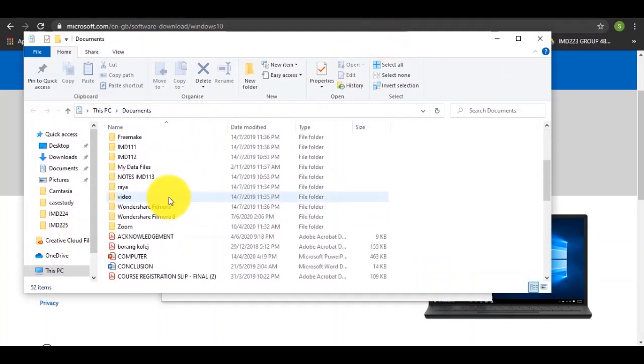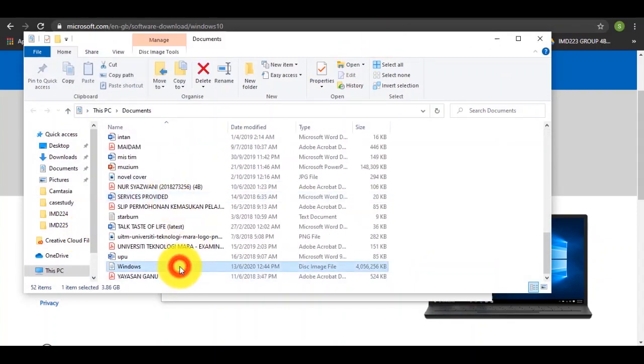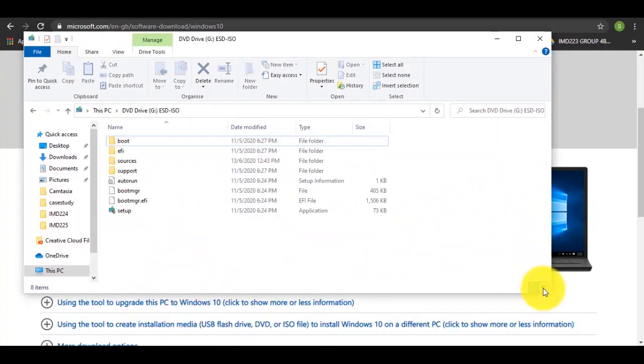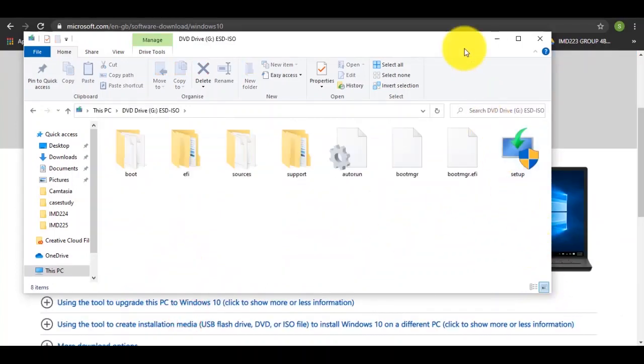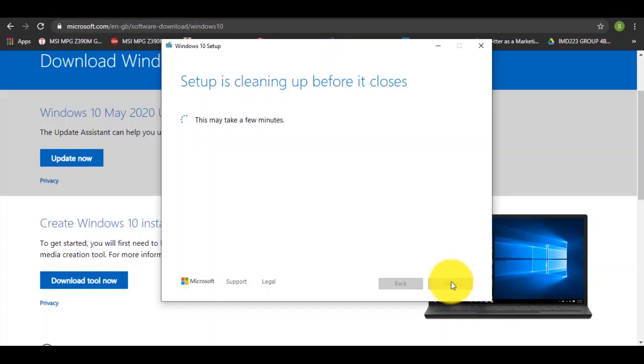Once done, it will be saved at the location which you had chosen before. Once done, click finish.